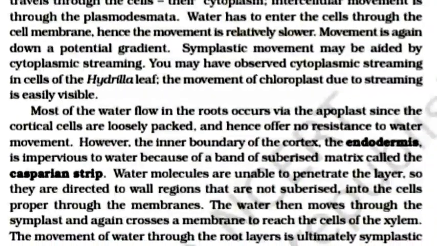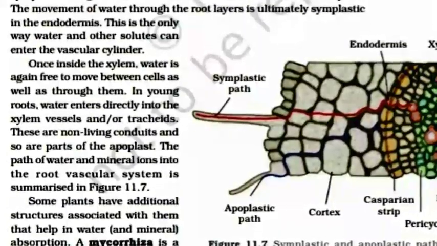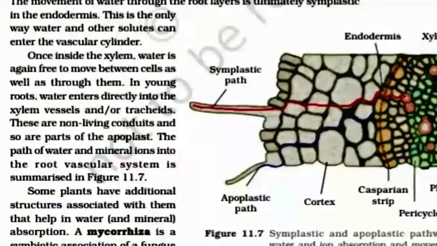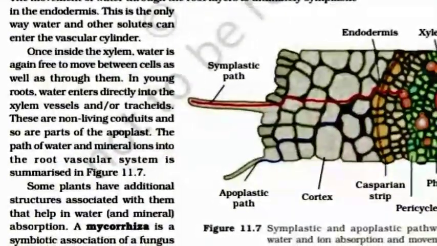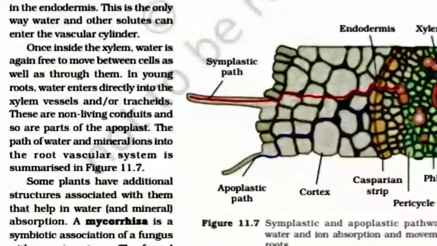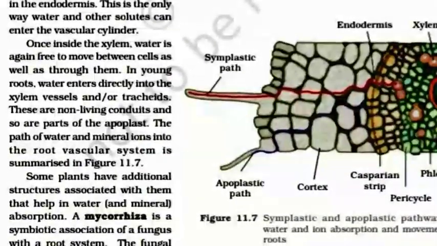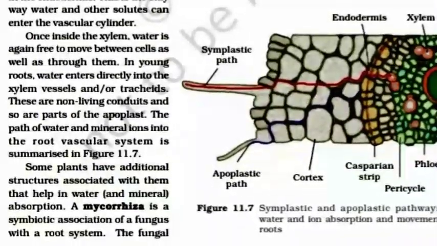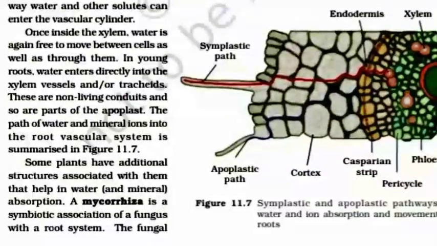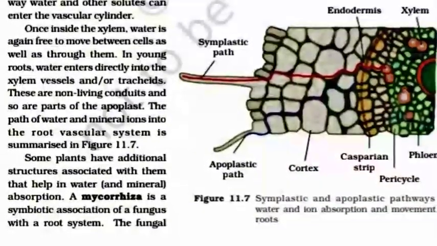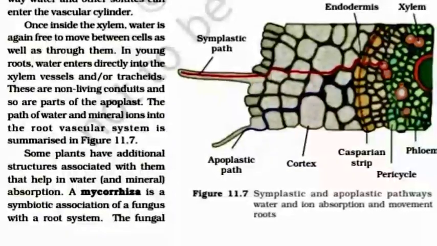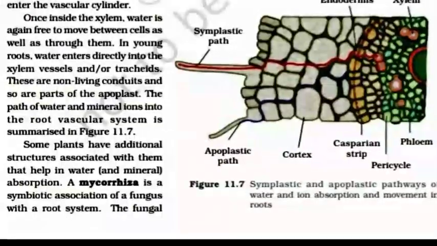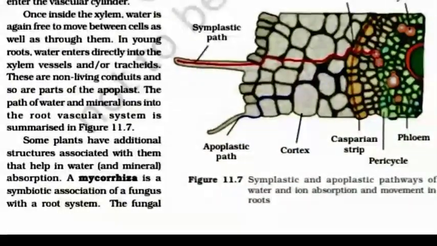The movement of water through the root layer is ultimately symplastic in the endodermis. This is the only way water and other solutes can enter the vascular cylinder. Once inside the xylem, water is again free to move between cells as well as through them. In young roots, water enters directly into the xylem vessels and or tracheids. These are non-living conduits and so are parts of the apoplast. The path of water and mineral ions into the root vascular system is summarized in the figure.